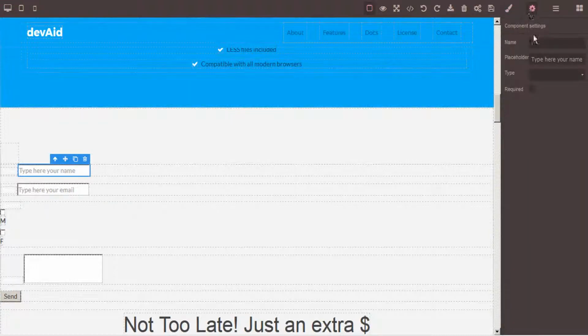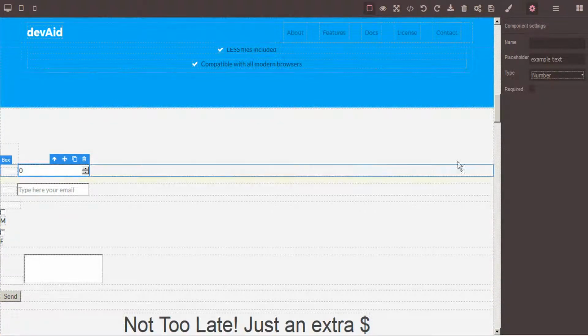Here within the fields, we can go to the traits and modify the example text. And the type, we can say whether this is a text or an email, a password or a number. And with that, then they can have some input here with the counters.